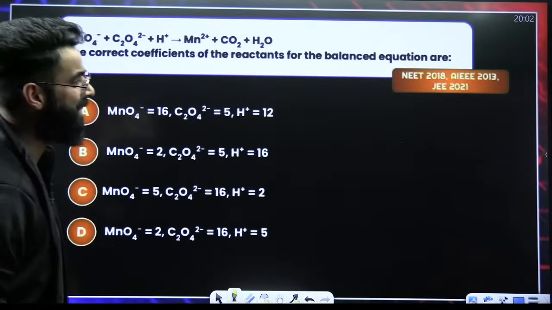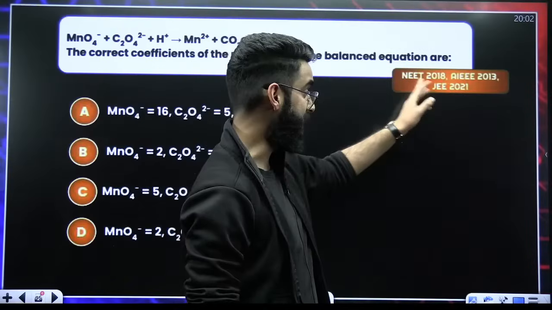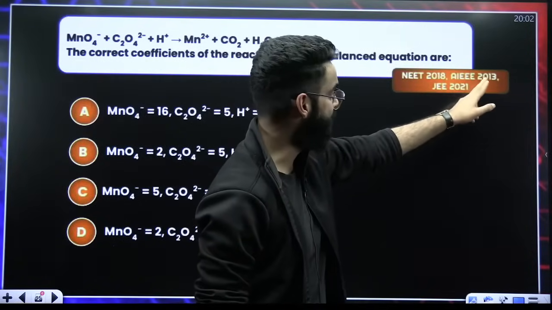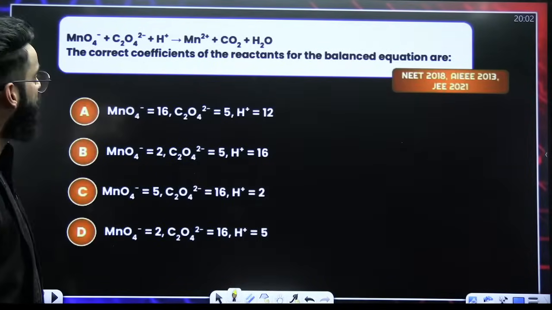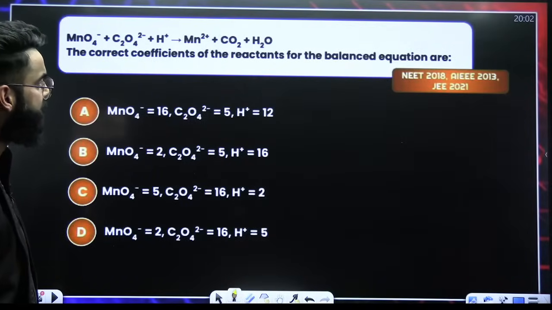This is the question which has been asked in many examinations. Same question: NEET 2018, AIEEE 2013, JEE Mains 2021. Same question has been asked. The correct coefficients of the reactants.